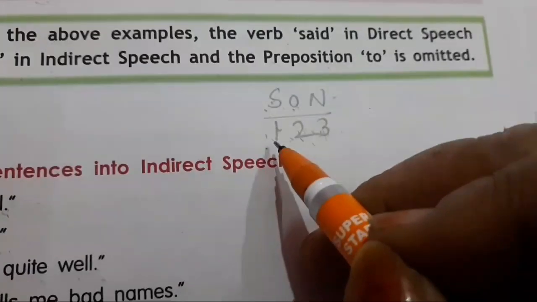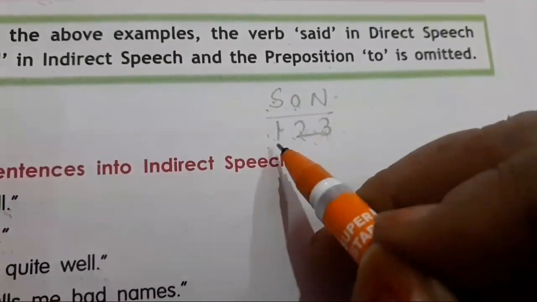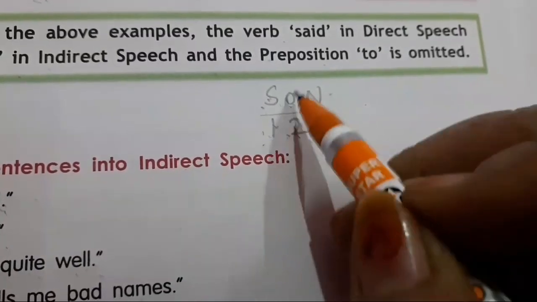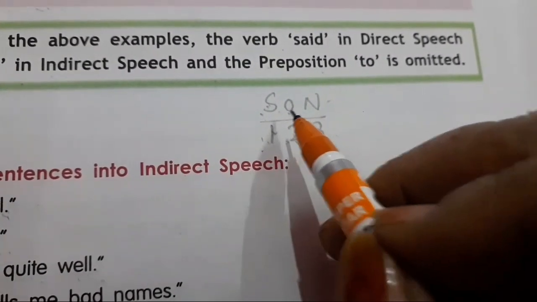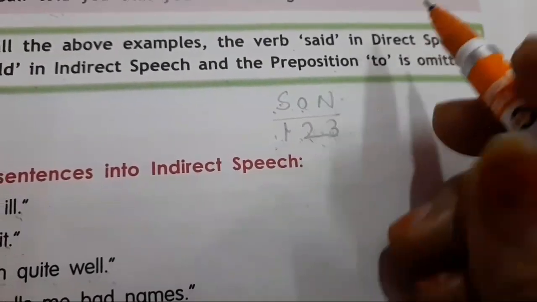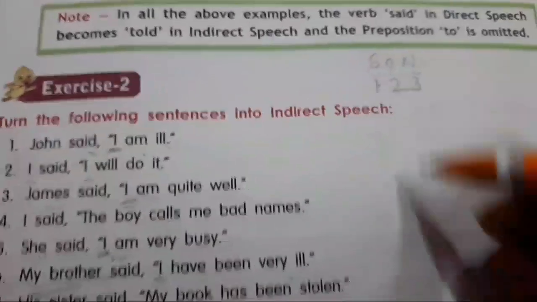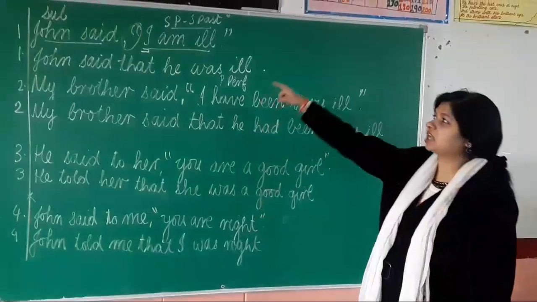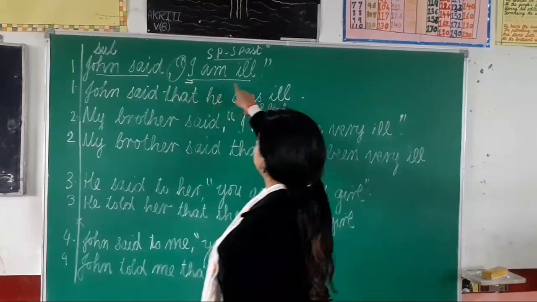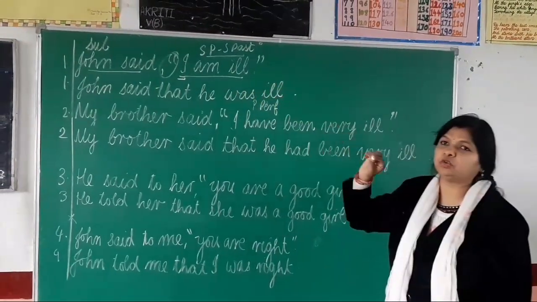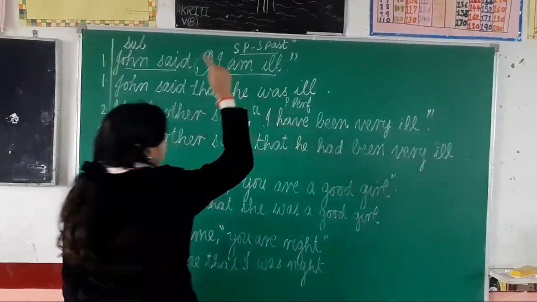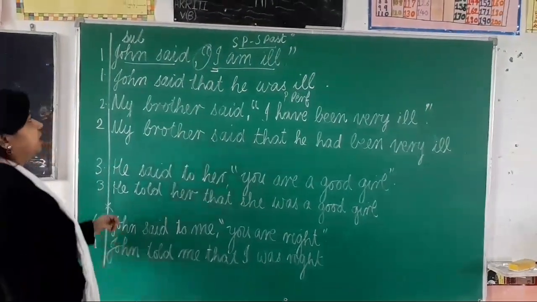In first person pronoun, you will see the subject. You will make changes according to the subject. In second person pronoun, you will make changes according to the object of the reported verb. And in third person pronoun, there will be no changes. Same, you have to copy. Okay, children? As I have explained in my previous video, to change direct to indirect speech, first of all you have to see the pronoun. That pronoun is first, second or third person.